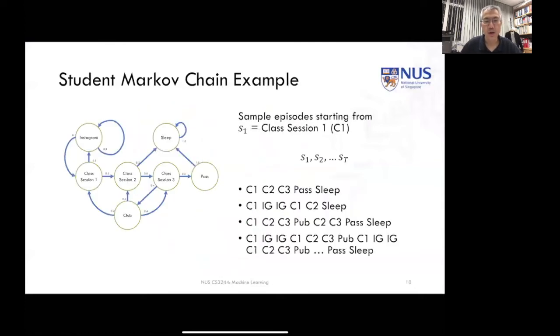So with this in mind, we can use this Markov chain and sample episodes from it. What do we mean by sample? It means just running through the Markov chain, this process, by sampling. We might start off in the first case, something like this, which goes right through the state space and finishes off with sleeping.